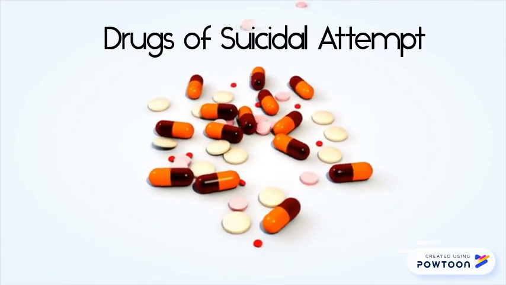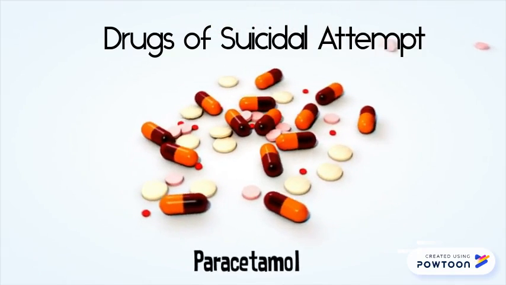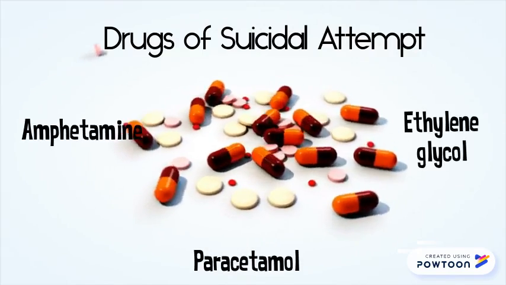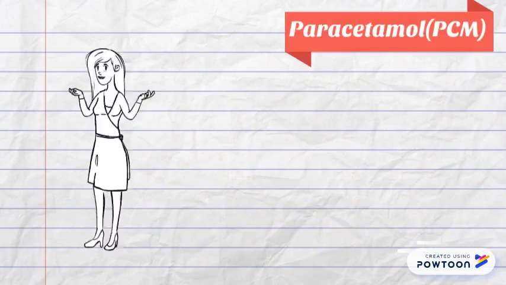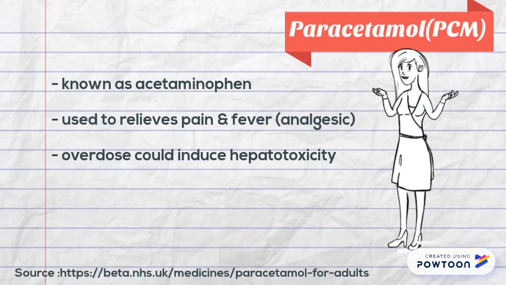Miss D made her suicide attempts with paracetamol overdose, amphetamine pills, and ethylene glycol. Paracetamol, known as acetaminophen, is used for analgesic purposes. An overdose of PCM could induce hepatotoxicity. In the normal mechanism, PCM is absorbed and transferred to the liver to be metabolized.